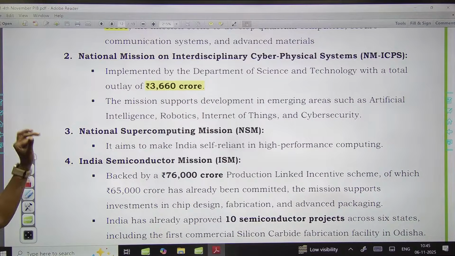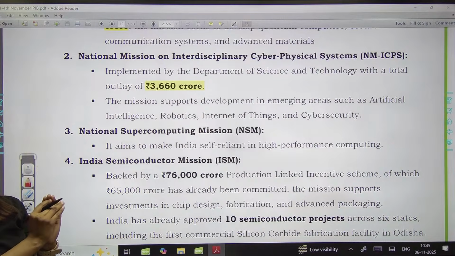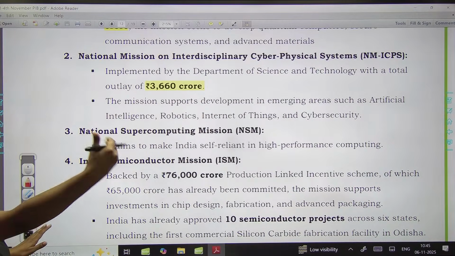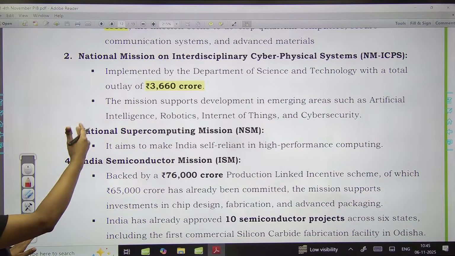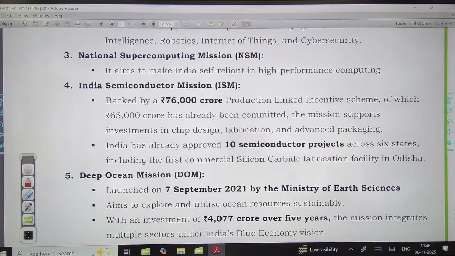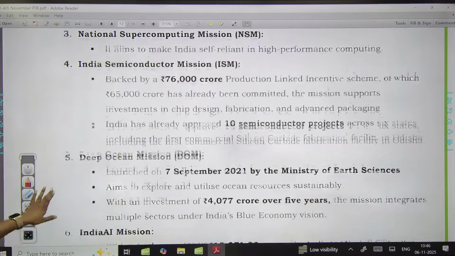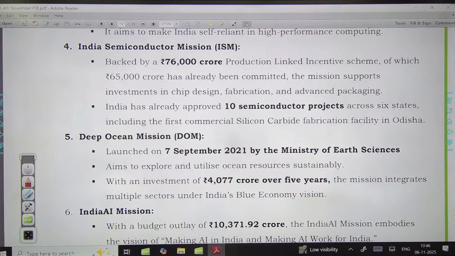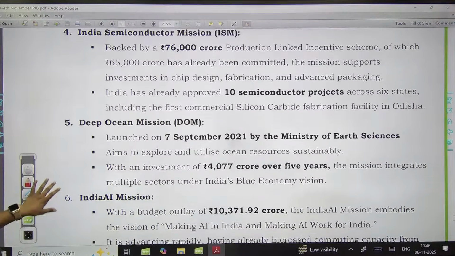So cyber security उसको भी robust बनाना है. We have to see that when we are developing in the areas like AI or robotics, we have to focus on providing safety for this kind of technology. National supercomputing mission, Rudra करके supercomputer that is recently being developed. India semiconductor mission, very important mission, जो आपके semiconductor projects हैं उनको support करेगा with the allocation of 76,000 crore rupees, and it is one of the sectors which is covered under the 2020 launched production linked incentive scheme.